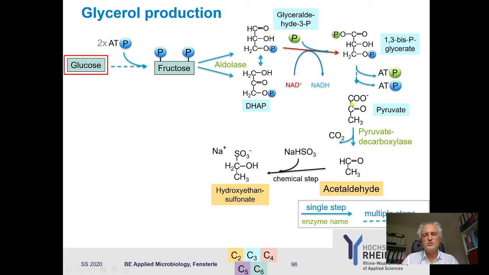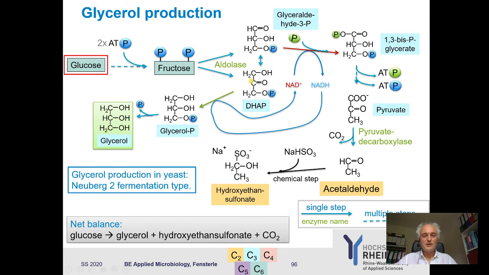Now I say, okay, I don't want to use pyruvate because that's too acidic. And then you just sit there and think, what other molecule can I use? Let's have a look. This phosphoglycerate doesn't make too much sense because I want to generate energy. Look, there is dihydroxyacetone phosphate. If I compare that to pyruvate, I also have in the middle a keto group. What about if I just take away this phosphate and if I use this keto group as an electron acceptor, what will I get? Of course, I will get glycerol. So you use dihydroxyacetone phosphate as an internal electron acceptor and you get glycerol.